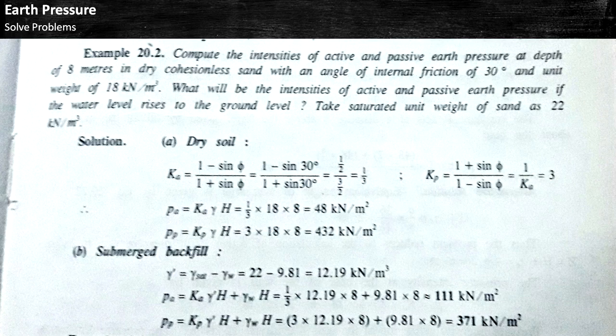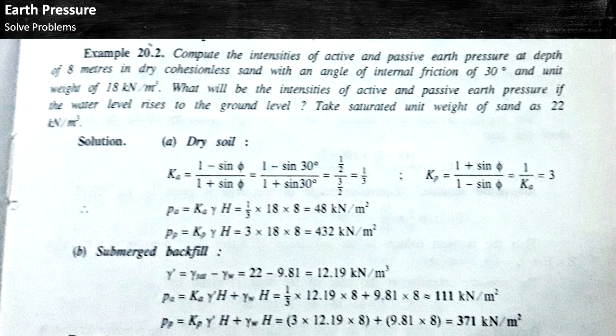So finally we put all the values of Ka and Kp, and after that we calculate Pa and Pp. The formula of Pa equals Ka gamma H, and we get the answer of Pa, that is 48 kilonewton per meter square. And the formula of Pp equals Kp gamma H, and finally we get the answer of Pp, that is 432 kilonewton per meter square.